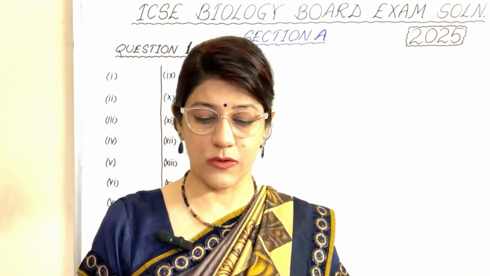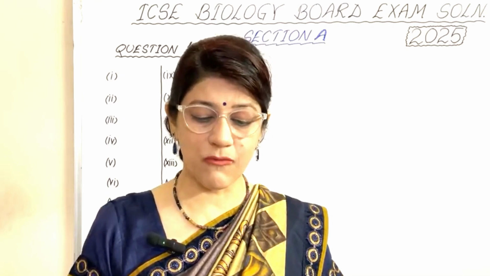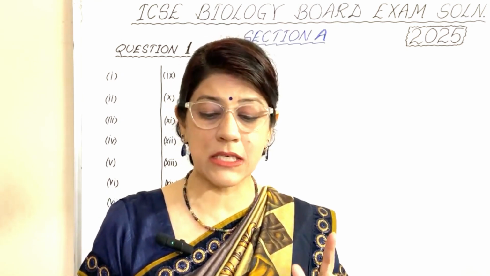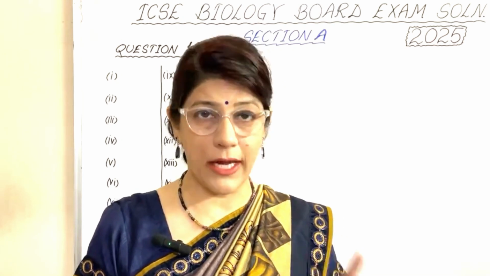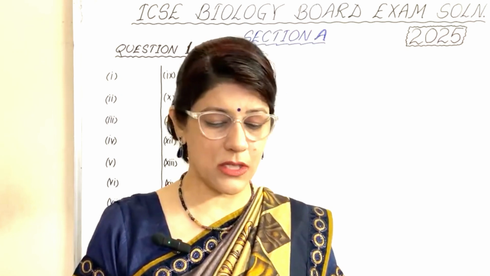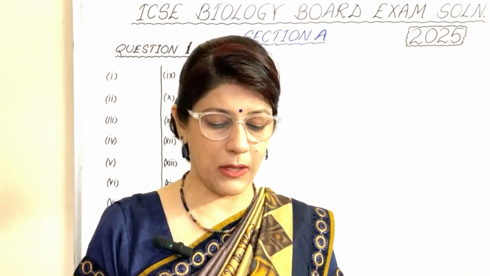Now, in the 11th, the assertion is: the arachnoid layer helps in speeding up the transmission of nerve impulses along the axons. According to me, this statement is false. And the reason: axon endings at the synapse secrete acetylene. It is acetylcholine, not acetylene. So the reason is false. Both assertion and reason are false. This is option number D.